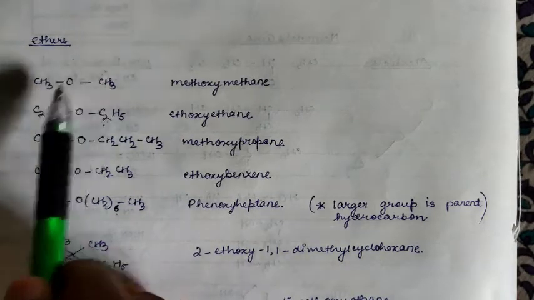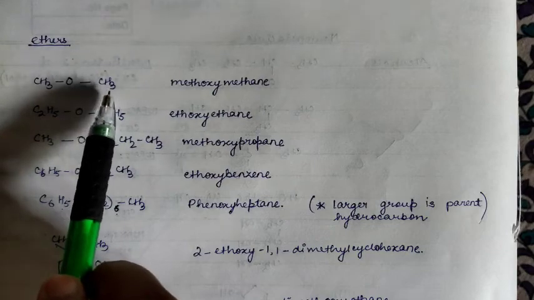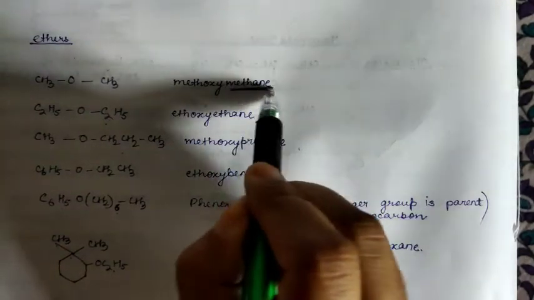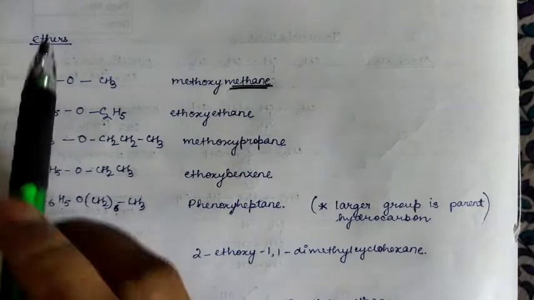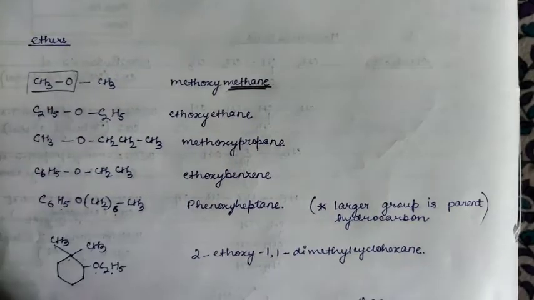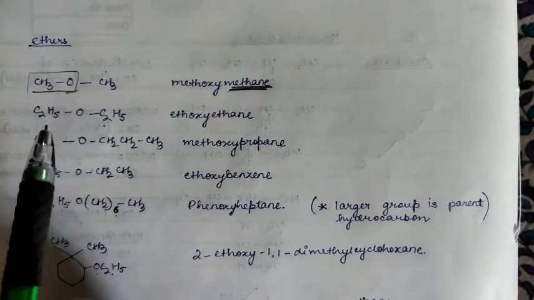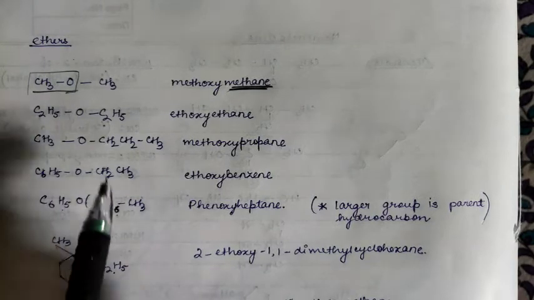You have to first consider the parent chain and name it accordingly. Here you can choose any one. It is derived from methane, right? So this is the parent chain, and this is known as methoxy. For oxygen you have to put oxy, methoxy.